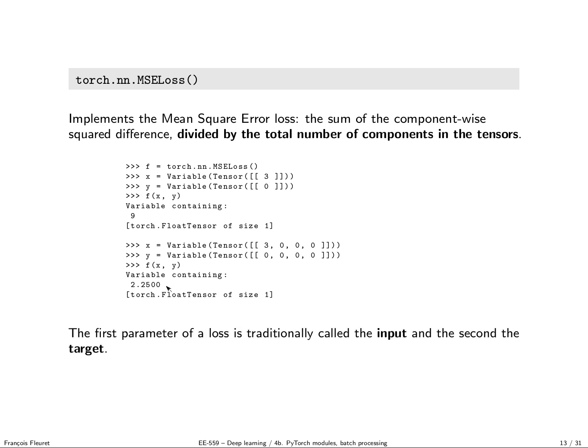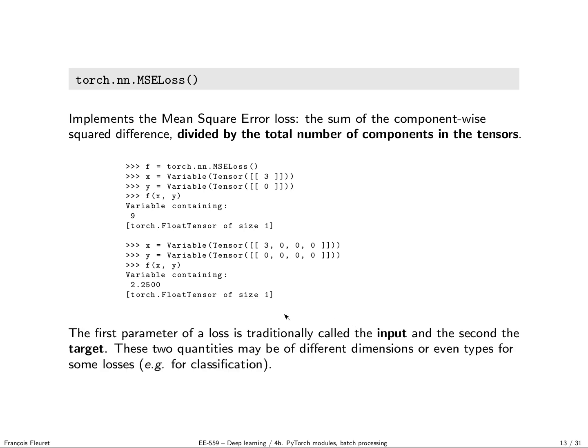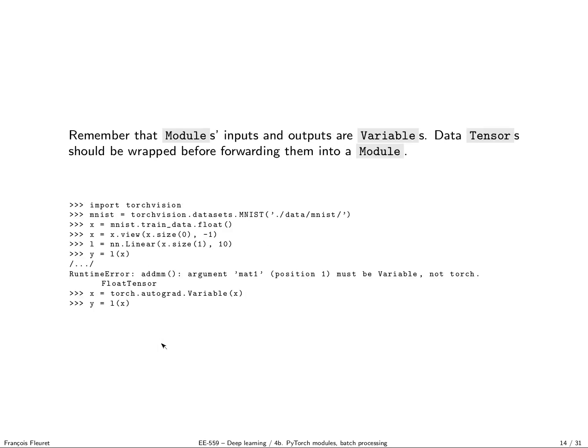So the usage is that the first element of a loss is the input and the second is the target. And these two quantities may be of different dimensions or even different types. For instance, for classification, we'll see certain losses where the input is going to be a vector of scores, 1 score per class, and the target is an index which is the correct class.